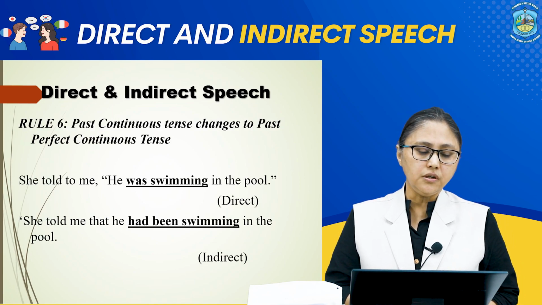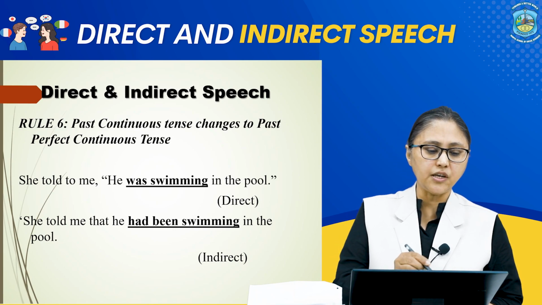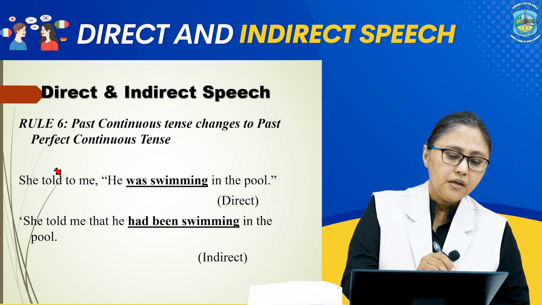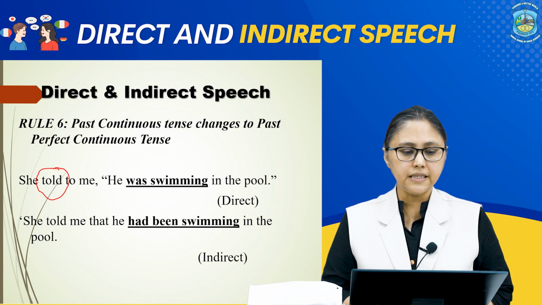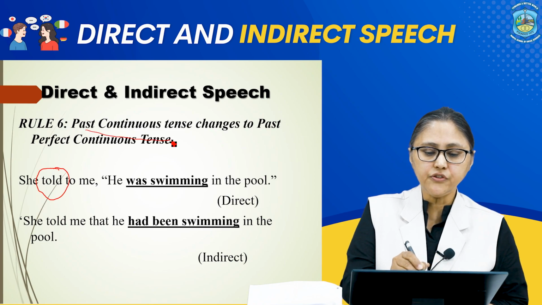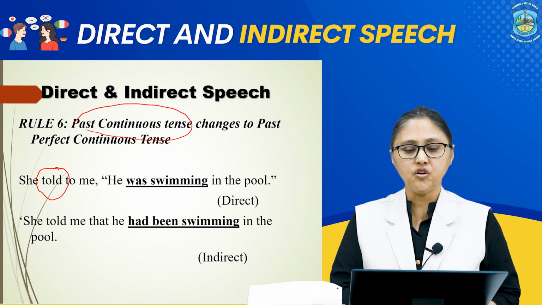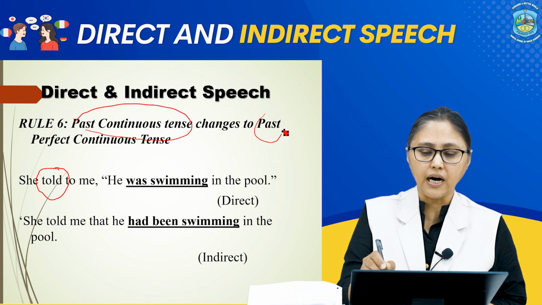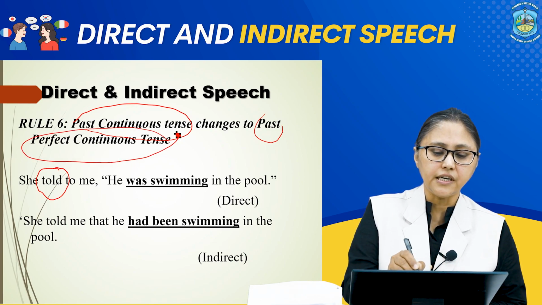Now, the next rule, that is rule number 6. Again, applying the same thing, that when the verb of the introductory clause is in past tense, the past continuous tense of direct speech will change to past perfect continuous tense.